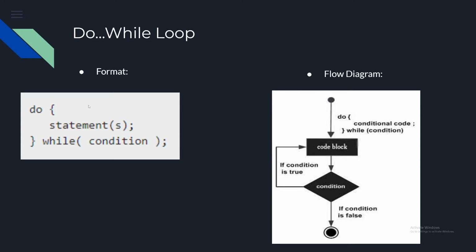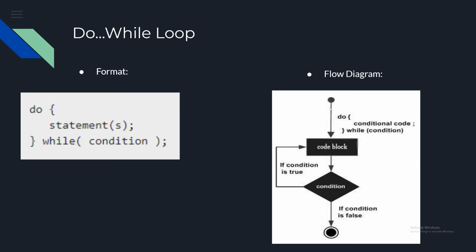One thing to note about this, it will always run the code in this code block first. It'll always run the code once. Whatever's in this set of curly braces, it'll run that code once, always. And then it will check the condition. So this is useful for when you want to run the code in here once, okay, and then start evaluating the condition and looping if the condition is true.